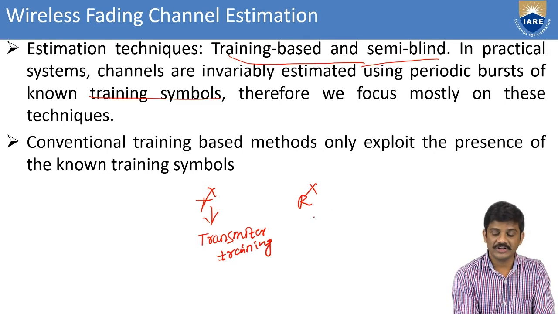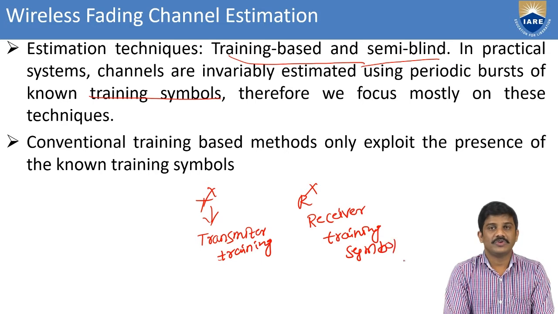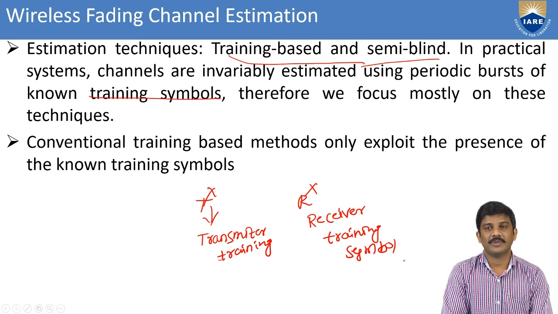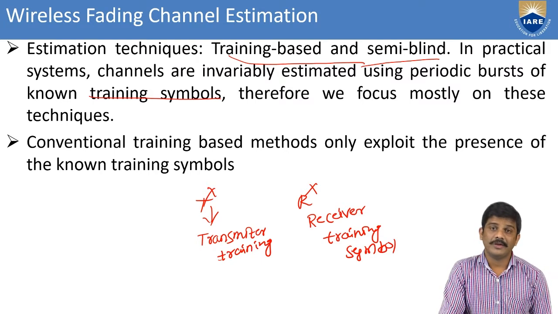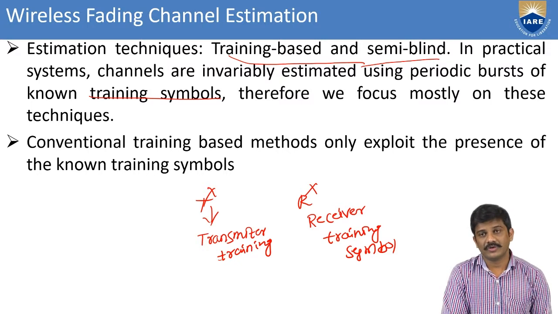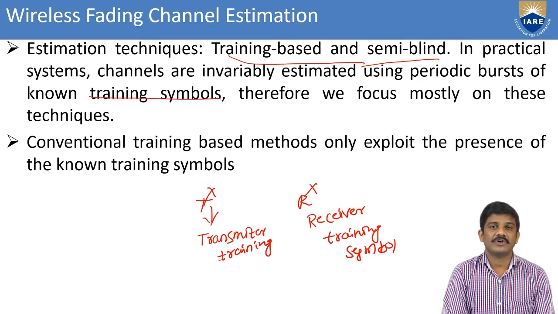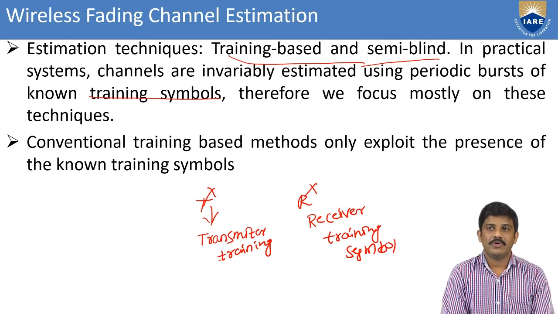Coming to the receiver section, here we have the receiver training symbols. These are mostly used in these techniques, and they are also called pilot symbols in the transmit section, and we can also go for receiver pilot symbols. Conventionally, we go for training based methods, which only exploit the presence of the known training symbols.